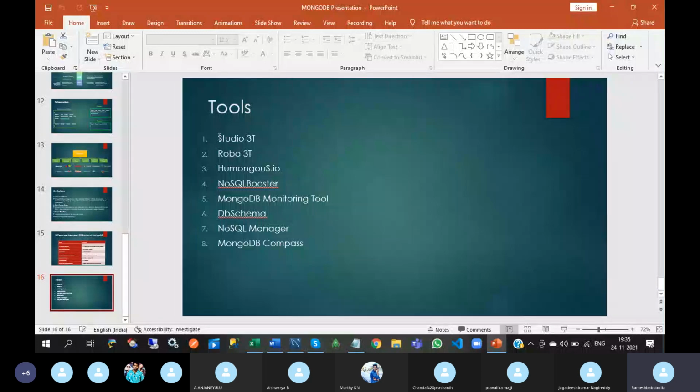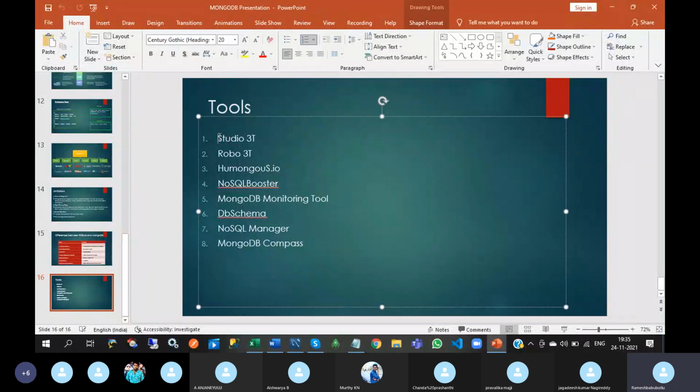You can do backups and restores, scheduled backups, exporting to Excel, all those things in the tool itself. There are a lot of features available in Studio 3T compared to other tools, but it is not free.